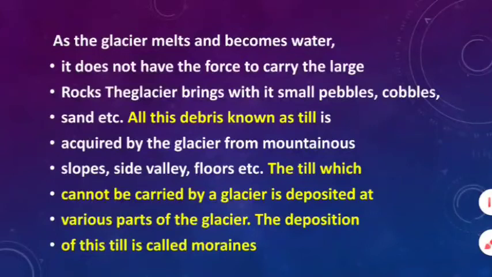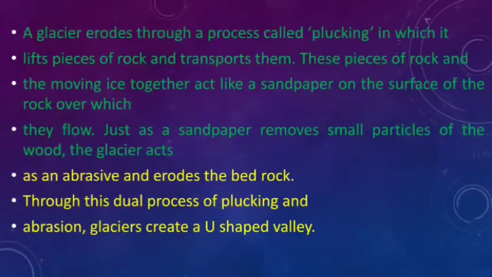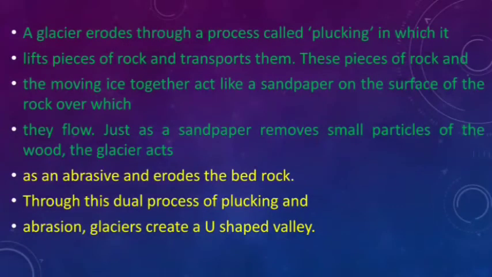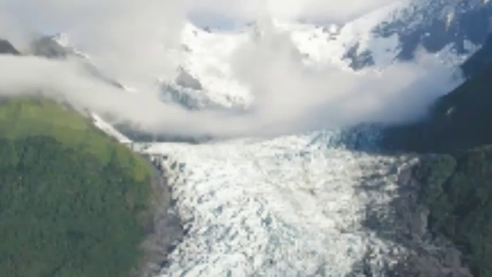A glacier erodes through a process called plucking. Plucking means it lifts pieces of rock and transports them. These pieces of rock and the moving ice together act like sandpaper on the surface of the rock over which they flow. You know a carpenter uses sandpaper, which removes small particles of wood.